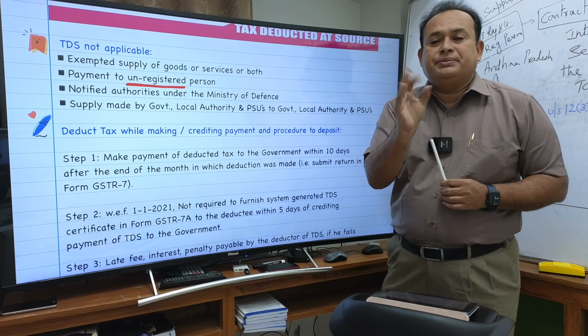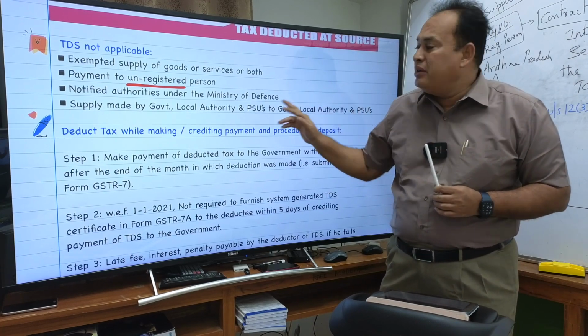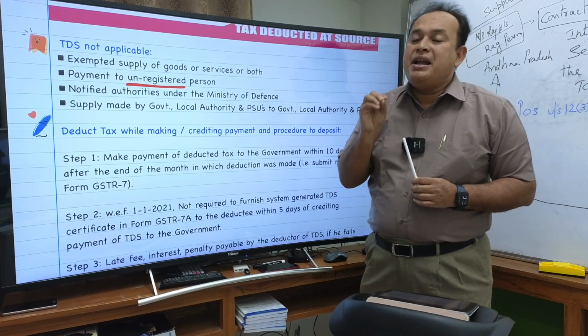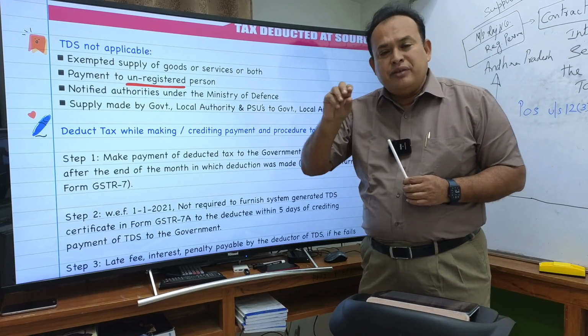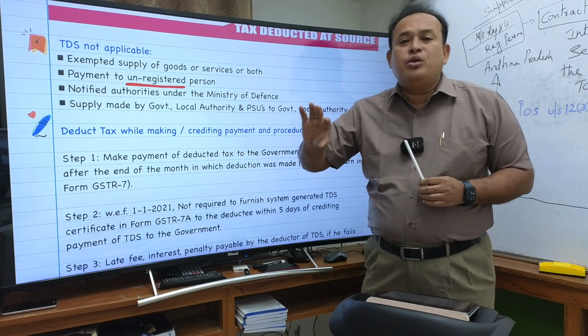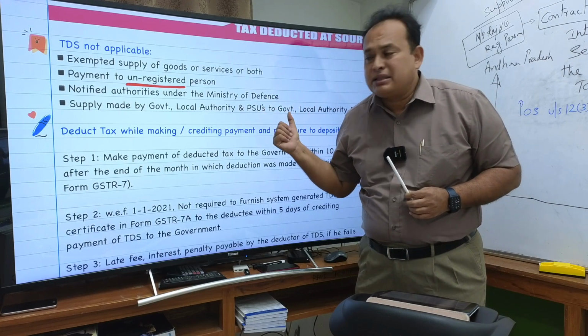For the Ministry of Defence, TDS is applicable, but certain categories of units are specifically exempted from the imposition of TDS by notification. Otherwise, it is applicable to them. A list of identified units is given separately in the notification, and those units alone do not come under the category of TDS deductors.